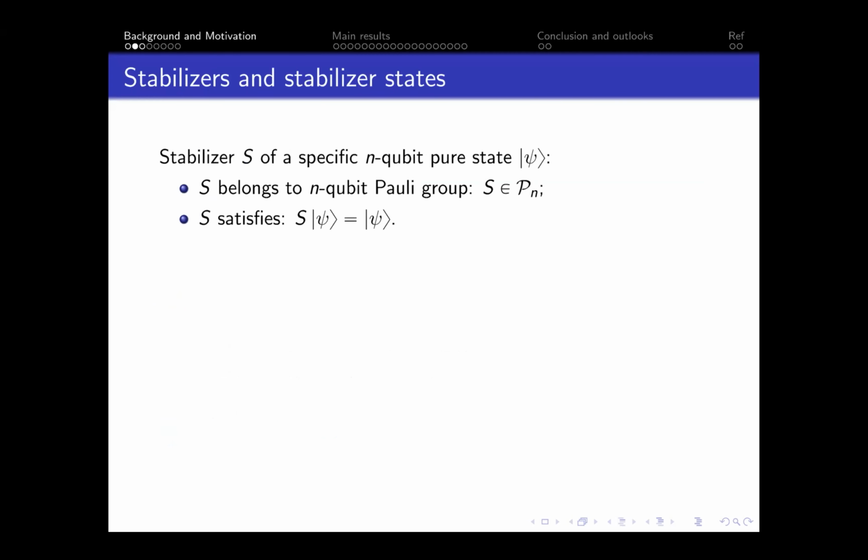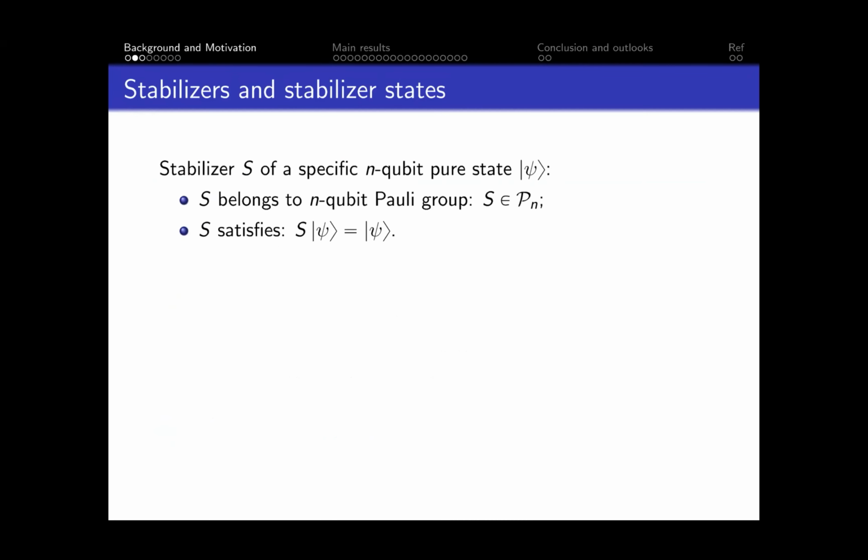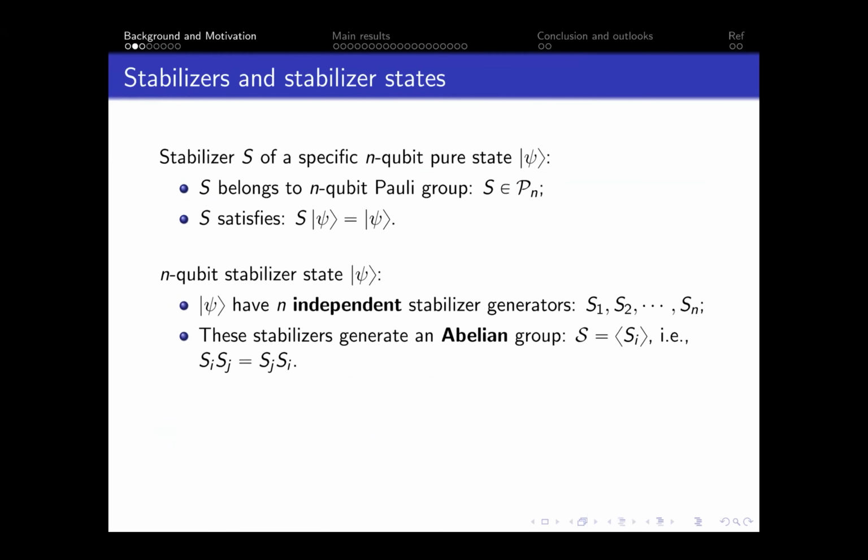Magic has a strong connection with the so-called stabilizer formalism. A stabilizer of a pure state is a Pauli operator such that psi is its +1 eigenstate. Conversely, a stabilizer state should have n independent stabilizer generators, and they generate abelian groups.